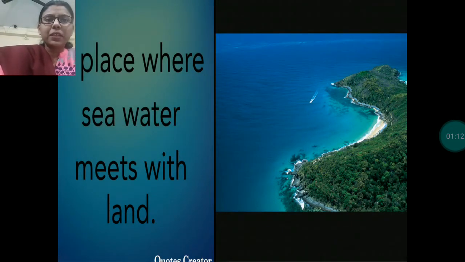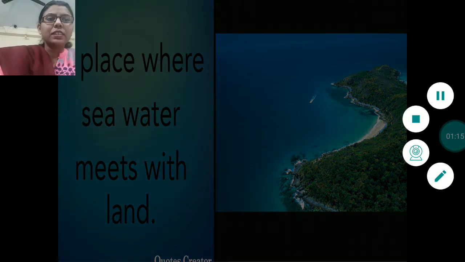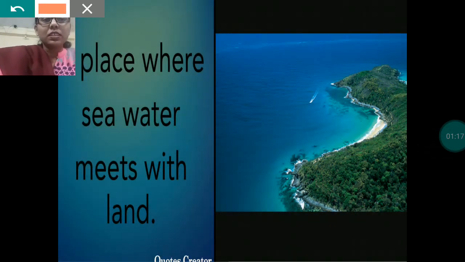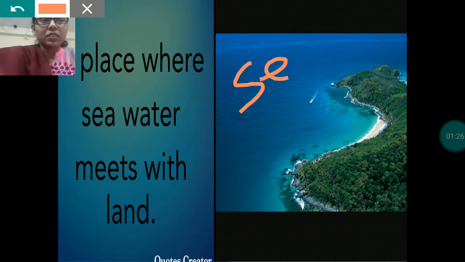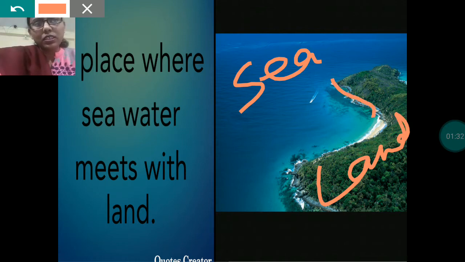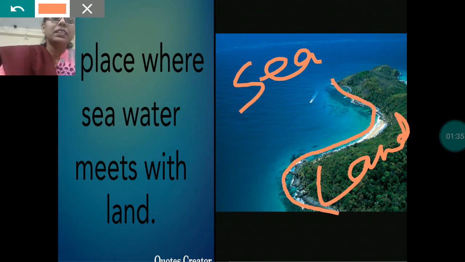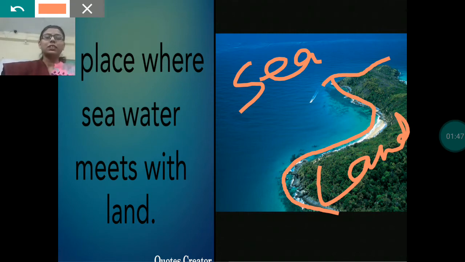A coast is a place where sea water meets with land. Here you can see this is sea, and here you can see this is land. So this area, where sea water meets with land, is known as coast. Clear? Do you know India has a large coastline? Its coastline is about 7,416 kilometer.